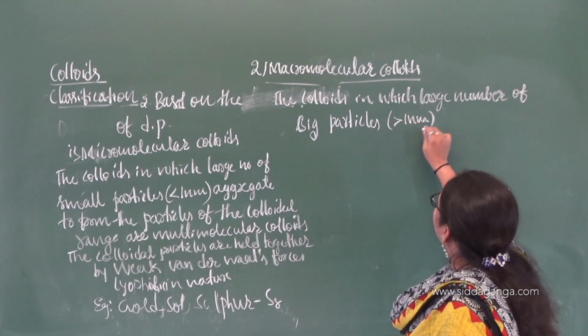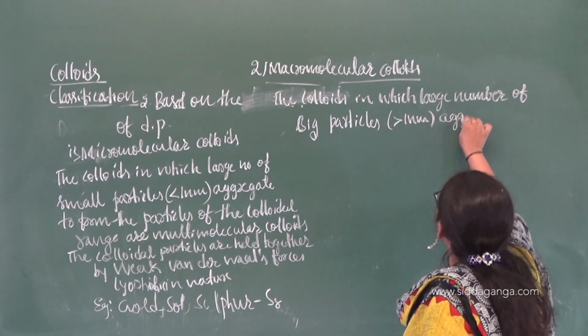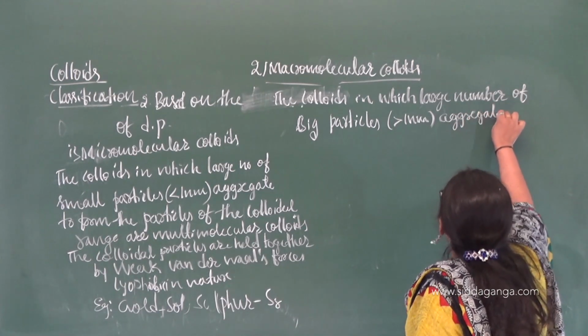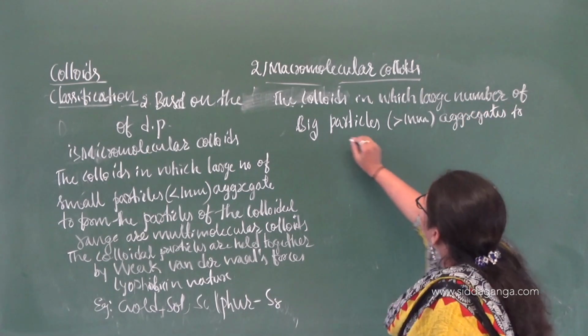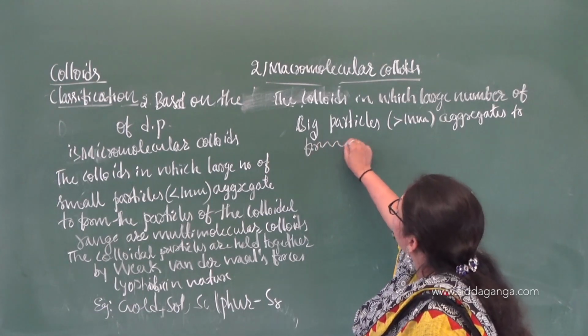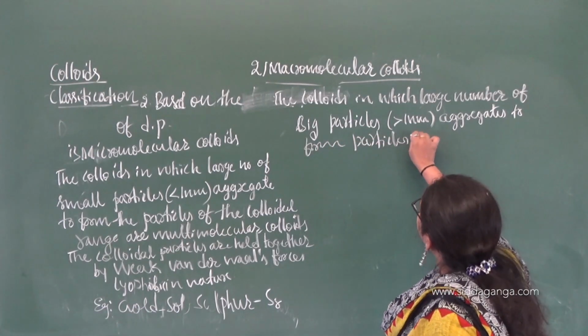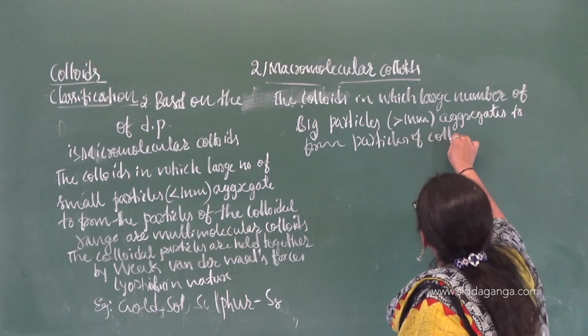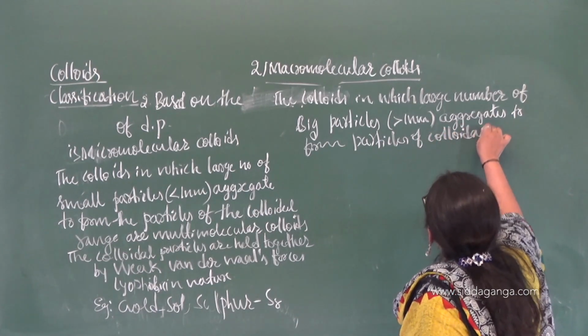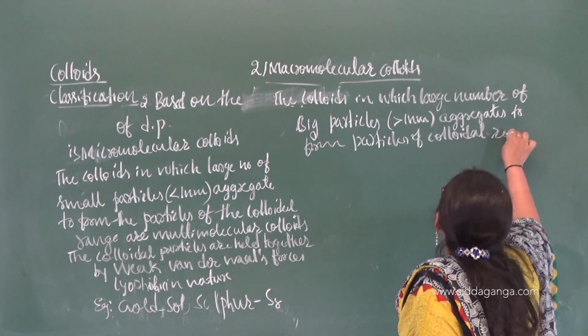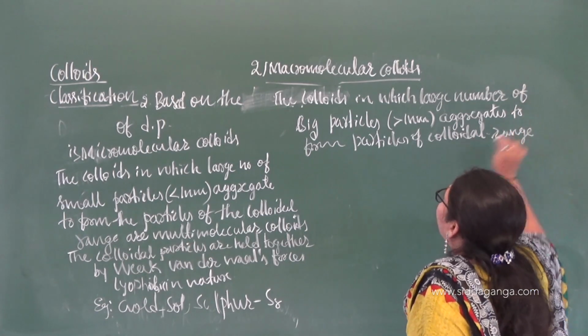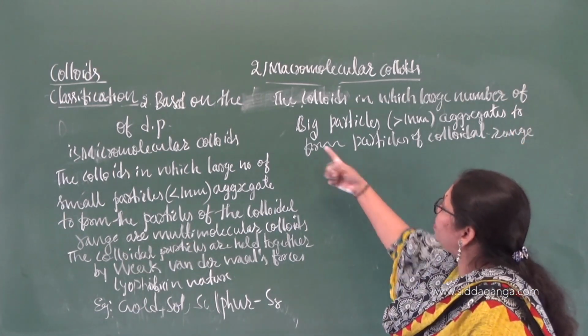that type of particles aggregate to form particles of colloidal range. So such colloidal solutions are called what? Macromolecular. Macro means big.